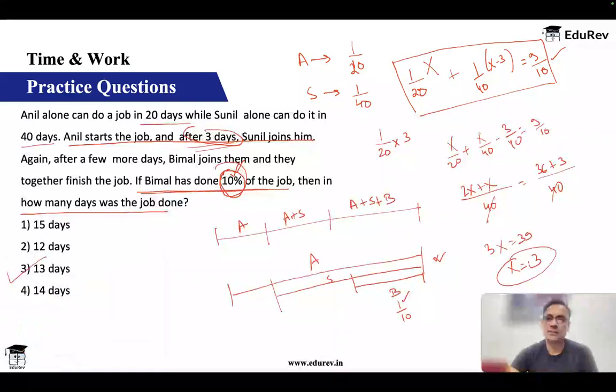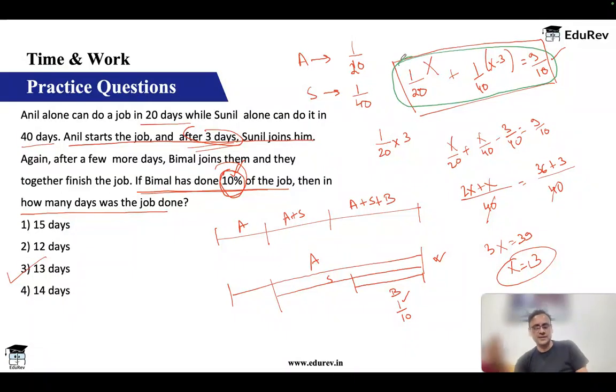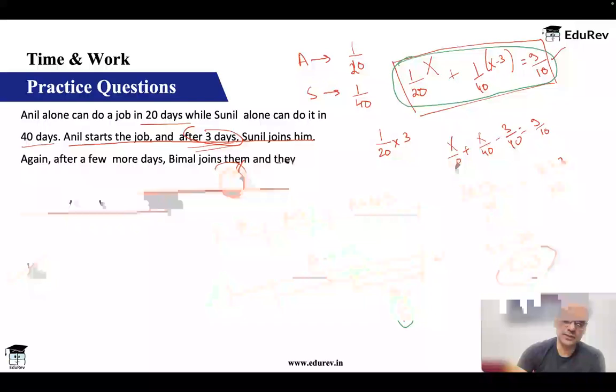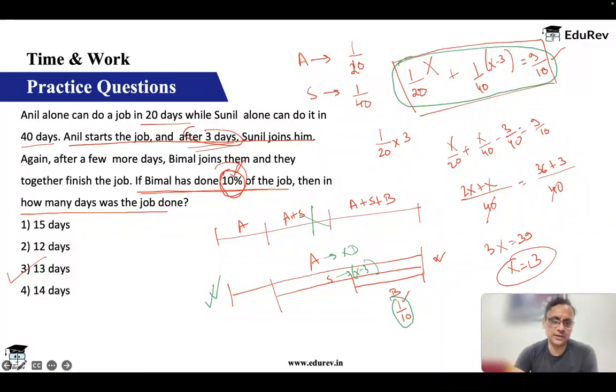So this equation is the key here. And all these questions, remember, can be solved in 2-3 ways. I'm looking at which is the easiest way, which is the best way. Best way is this. We have not used the other approach. We have used this approach. Anil has worked for all x days. Sunil has worked for x minus 3 days. And Bimal, how many days I don't bother because I know how much work he has done. So this is how this question gets done. Hope you all are clear till here.